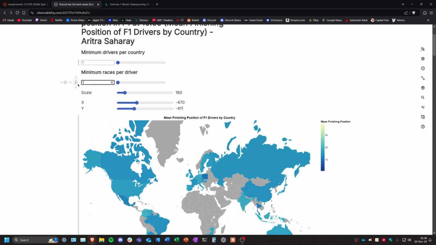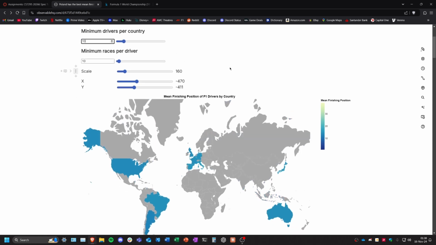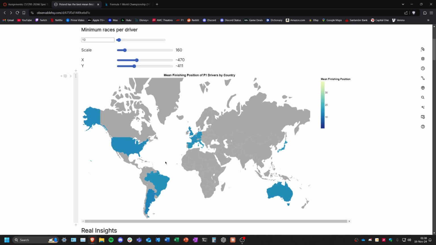But if you keep raising this, the results keep changing too. Like if it's minimum 10 drivers per country with at least 10 races per driver, then Argentina looks the best at 12.8, over 300 or something races. I think this is probably because of Juan Manuel Fangio, because he had like 3, 4, 5 years where he was just winning titles back to back to back.